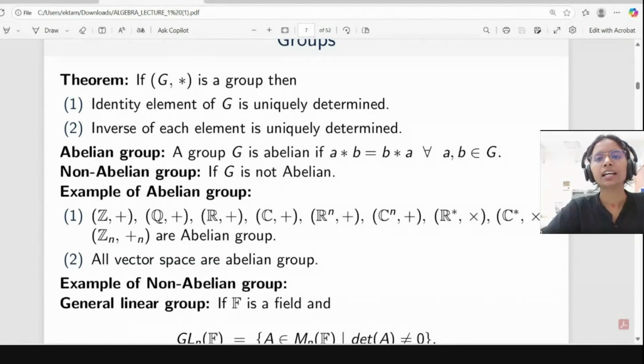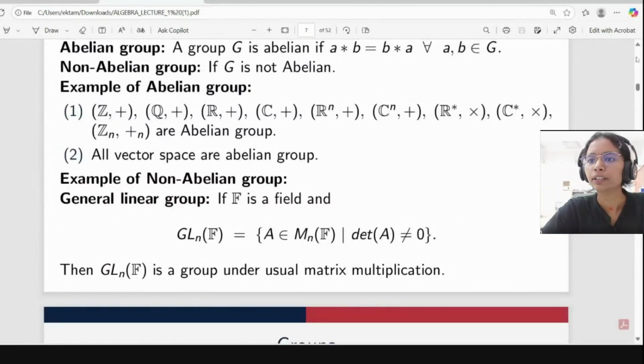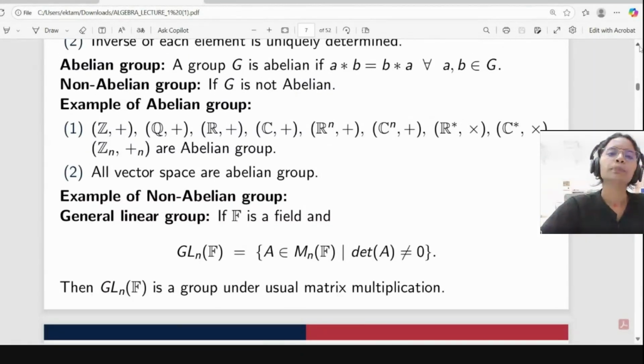And after this, we have the definition of an abelian group. This is a very important definition in group theory. A group is abelian if A star B equals B star A for all A, B belongs to G. We say non-abelian if G is not abelian. Suppose you are given a group, how will you prove it is non-abelian? For this we need two elements such that A star B is not equal to B star A. Just a pair A and B such that this condition is not satisfied.